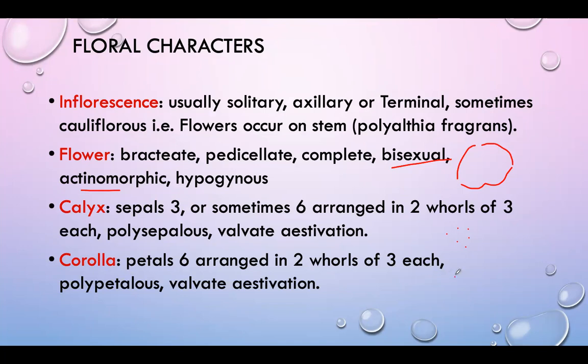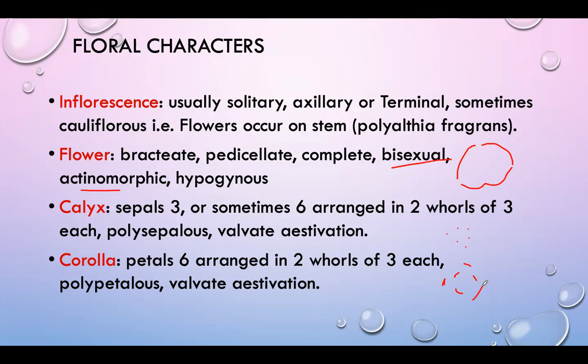So this is one whorl, the 3, and another circle has 3. All of you know about petals, which in a flower form the corolla. So the 6 petals are arranged in two whorls.